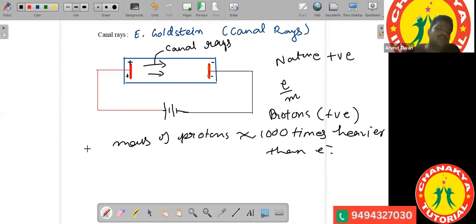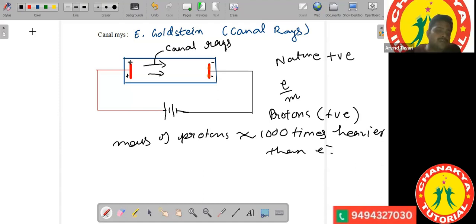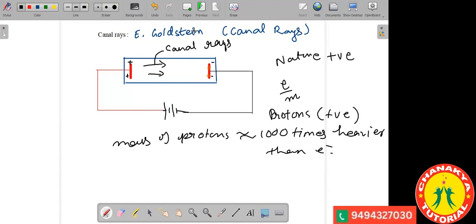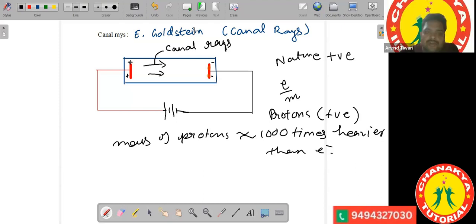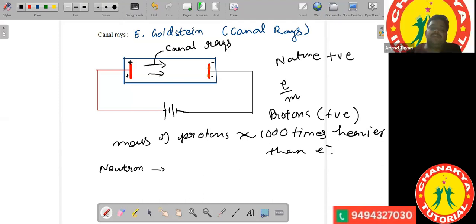Okay. So who discovered electrons? Siddharth, who discovered electrons? J.J. Thomson. J.J. Thomson. And who discovered protons? E. Goldstein. E. Goldstein discovered protons. And who discovered neutrons? Sir, J. Chadwick. It was James Chadwick.